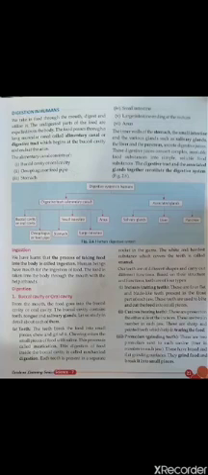So this digestive tract, or you can say alimentary canal, comprises of buccal cavity, also called oral cavity, then esophagus, also called food pipe, then stomach, then small intestine, then large intestine, and then anus.